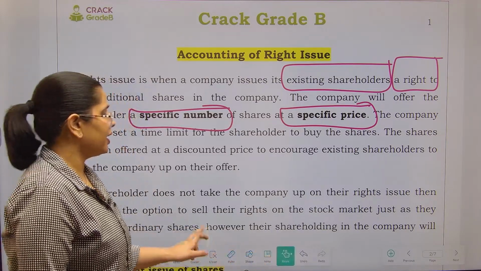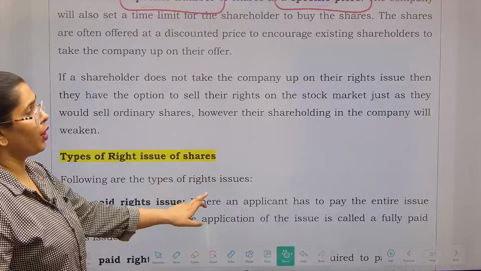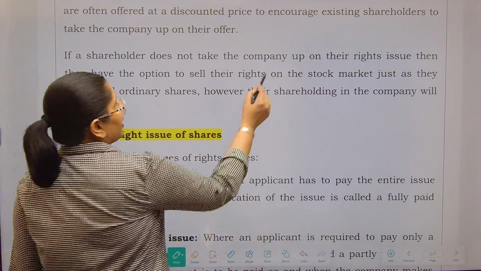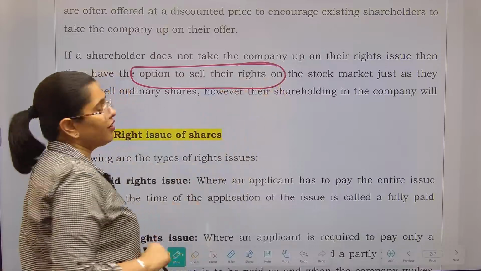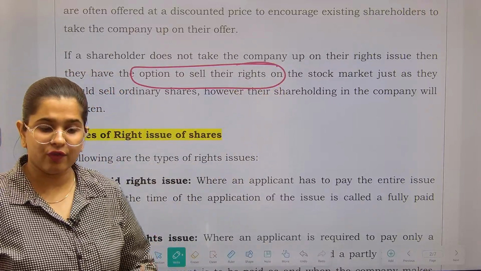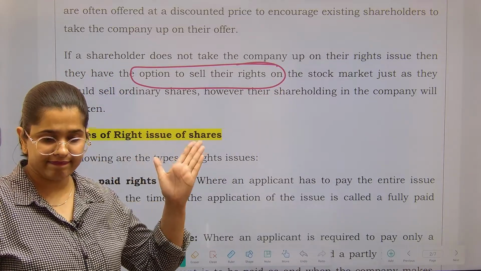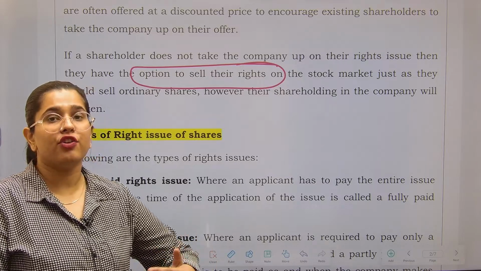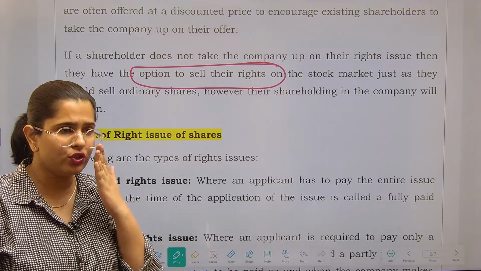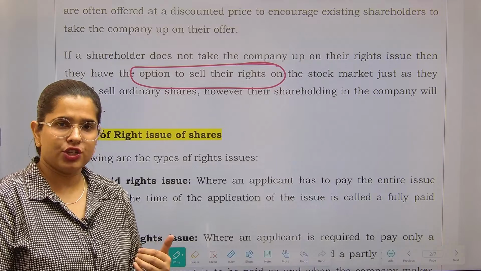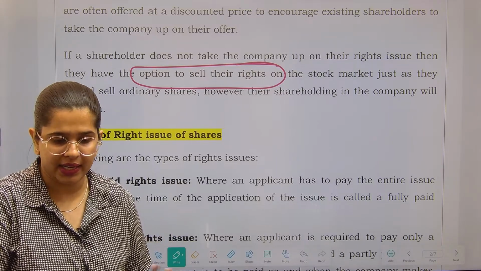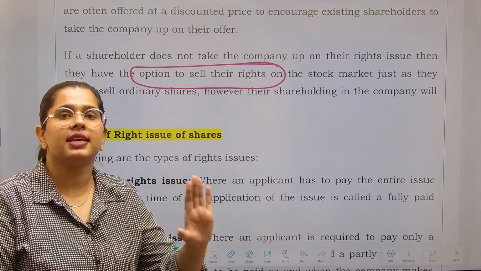If a shareholder does not take up the company's right issue, then they have the option to sell their right. Now we will discuss this. There are different kinds of right issue that are involved. If the option has been provided to you that you can renounce your right, renounce your right means I am an existing shareholder and I'm not interested in buying shares of the company any longer. मुझे और shares नहीं चाहिए.